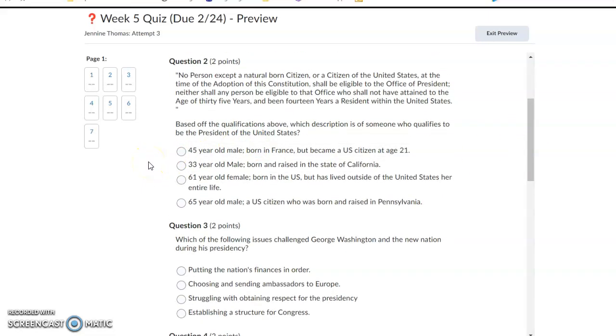Question number 2. You're using the quote to answer the question. Based off the qualifications above, which description is of someone who qualifies to be the President of the United States? 45-year-old male, born in France, but became a U.S. citizen at age 21. 33-year-old male, born and raised in the state of California. 61-year-old male, born in the U.S., but has lived outside of the United States his entire life. 65-year-old male, a U.S. citizen who was born and raised in Pennsylvania.